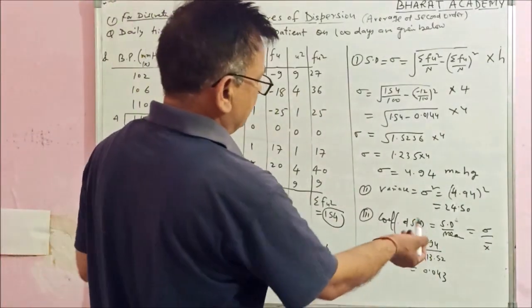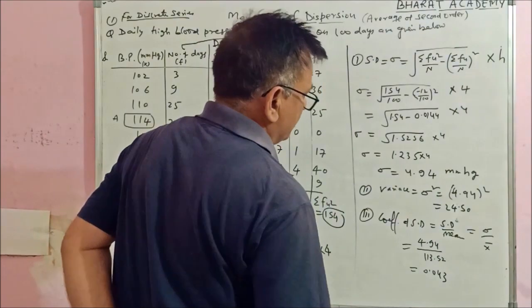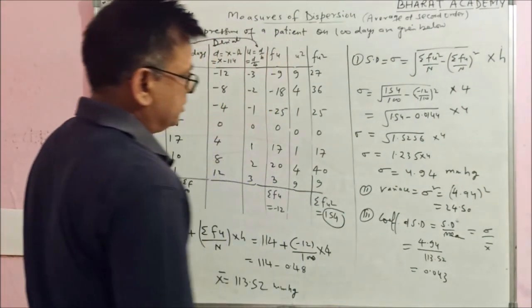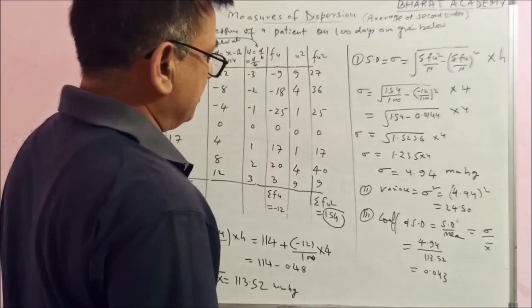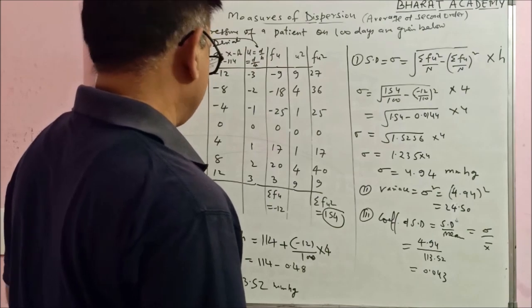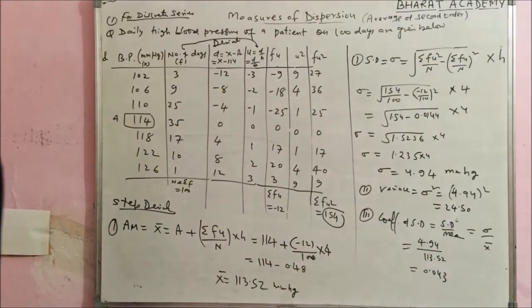Variance is the square of the SD, you can calculate it. This is 24.50. And the coefficient of SD, a relative measure of dispersion, is SD upon mean. Sigma upon x bar, 4.94 upon 113.52. This is your coefficient of SD.